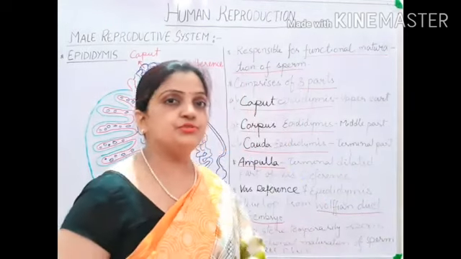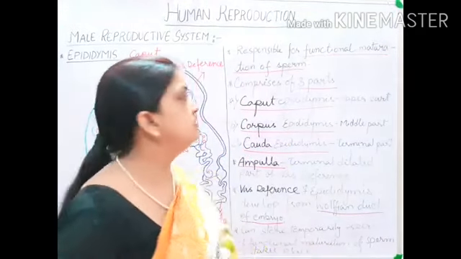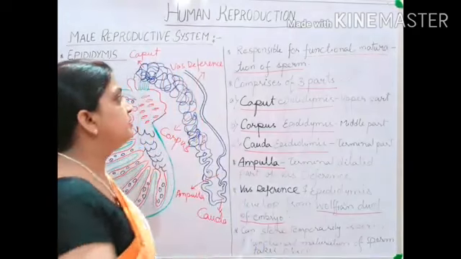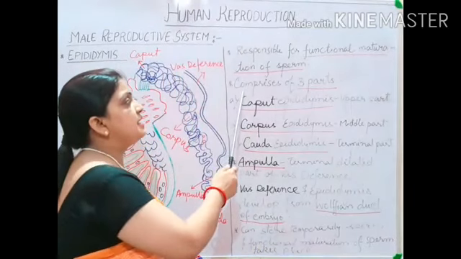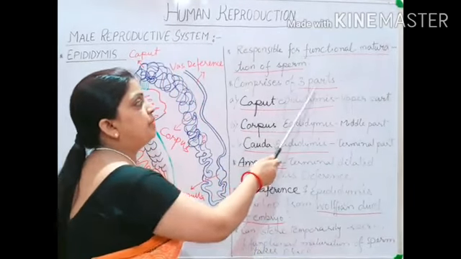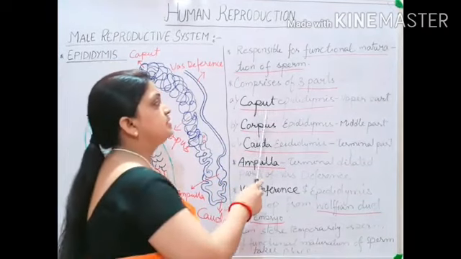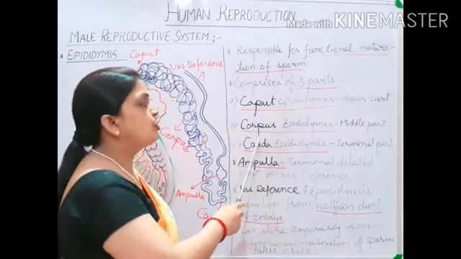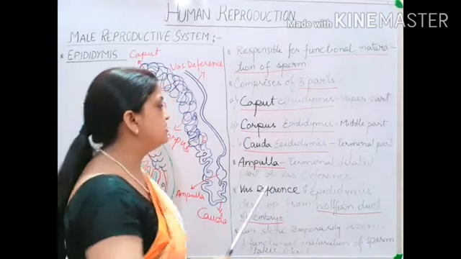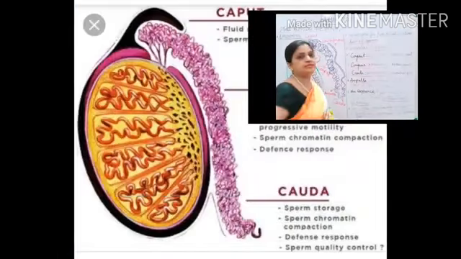But first we should go to the parts of the epididymis. Your epididymis comprises three parts, and these three parts are caput epididymis, corpus epididymis, and cauda epididymis.